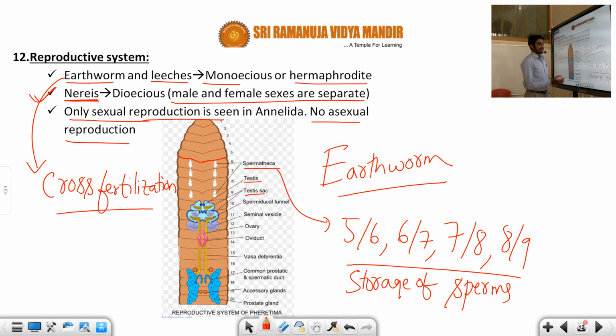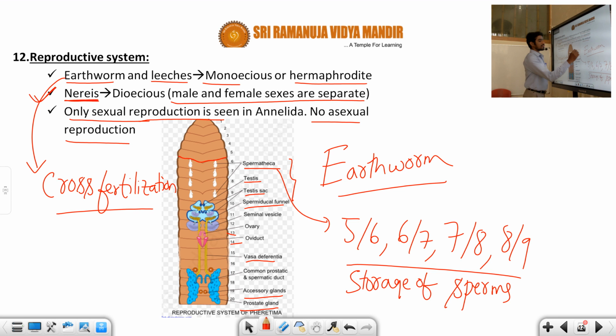And you can see one more point, student: the ovary is present in the 13th segment and the oviduct in the 14th segment, vas deferentia in the 15th segment, and another one is the accessory gland and prostate gland. So all these things we can observe. First of all the male, and the remaining is the female.